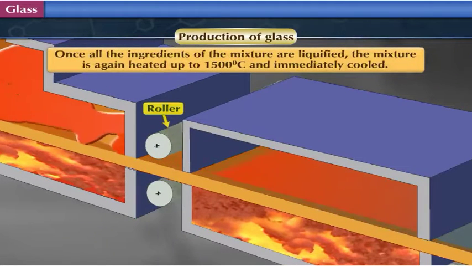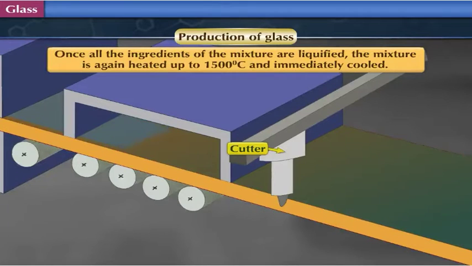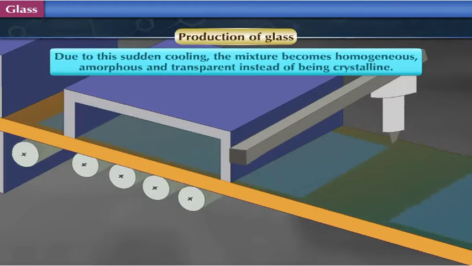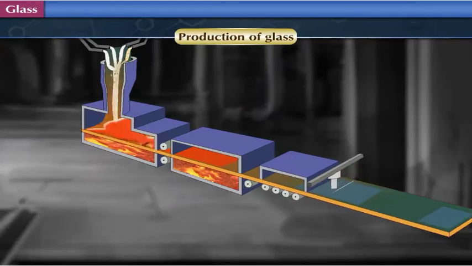Once all the ingredients of the mixture are liquefied, the mixture is again heated up to 1500 degrees Celsius and immediately cooled. Due to this sudden cooling, the mixture becomes homogeneous, amorphous, and transparent instead of being crystalline. Let us now discuss the properties of glass.